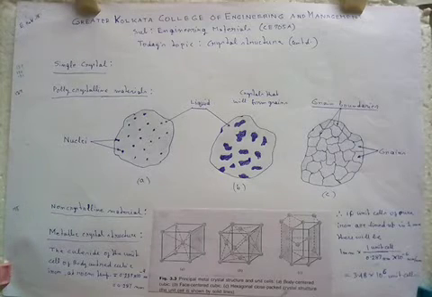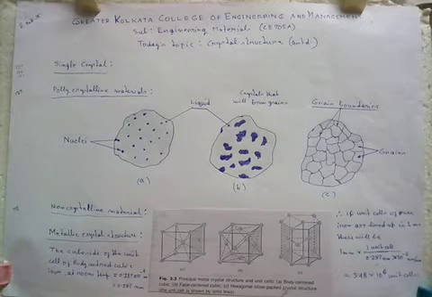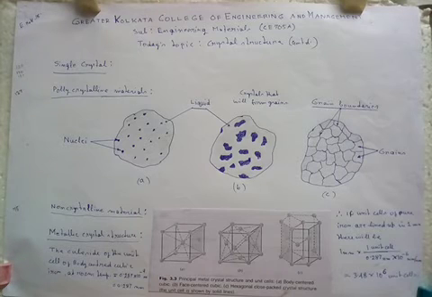Now we'll discuss non-crystalline material. As I told you earlier, if the atoms or ions of a solid are arranged in a pattern that repeats itself in 3 dimensions, they form a solid that has long range order and is referred to as a crystalline solid or crystalline material. Examples of crystalline materials are metals, alloys, and some ceramic materials.